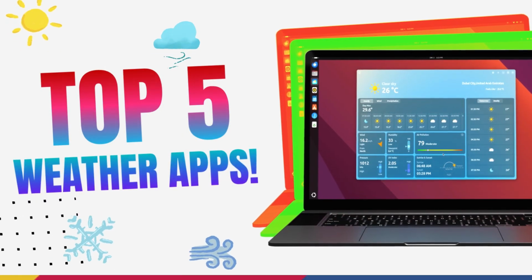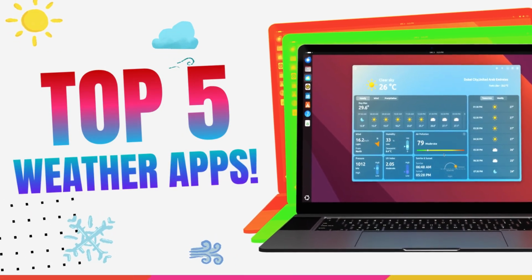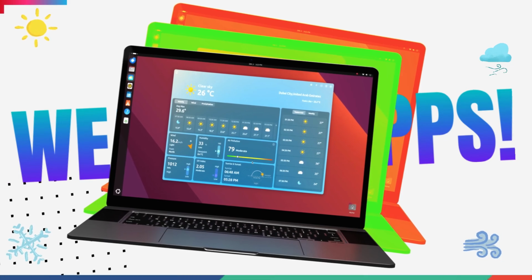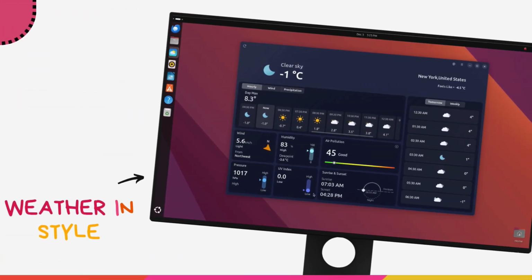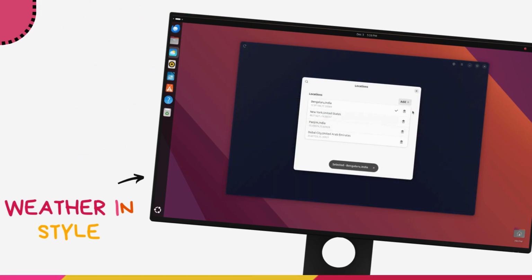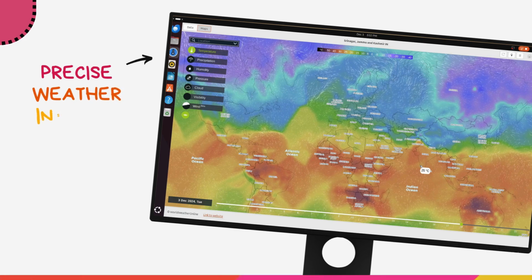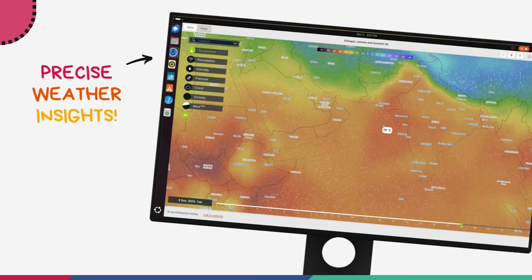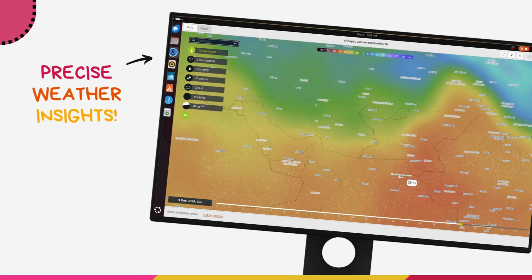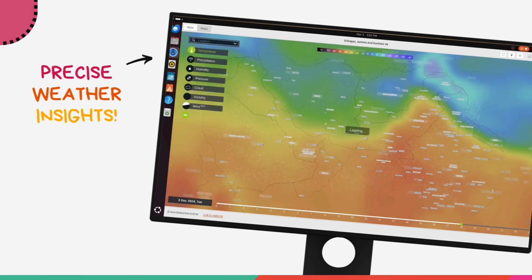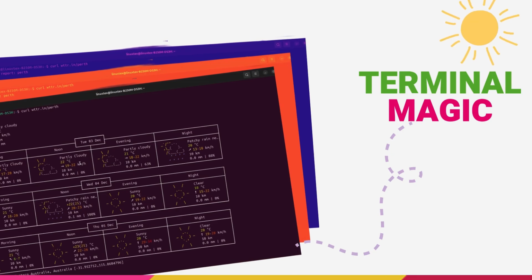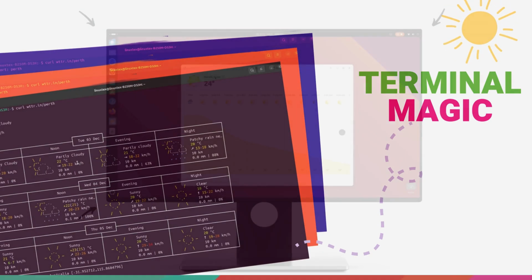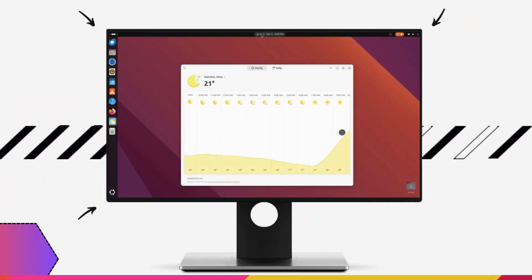In this video, we are diving into the fascinating world of Linux weather apps with a stunning countdown of my top 5 picks. From the visually impressive Mousam to the minimalistic charm of Weather O'Clock, I've got a little something for everyone. Whether you're casually checking for that weekend rain or a weather geek charting wind patterns, this list has it all. So expect vibrant designs, practical tools, and even a cool terminal hack that will blow your mind. Stick around because some unexpected gems are hiding in this list.